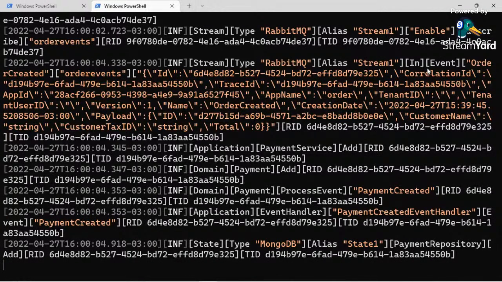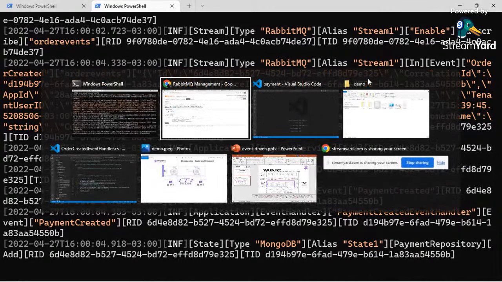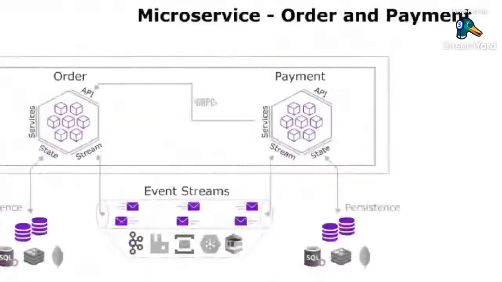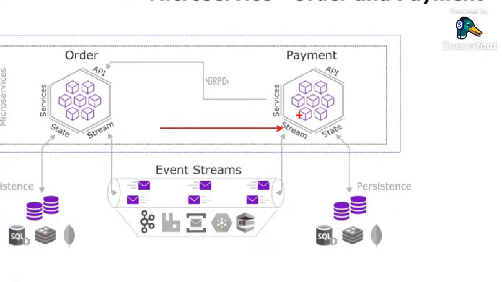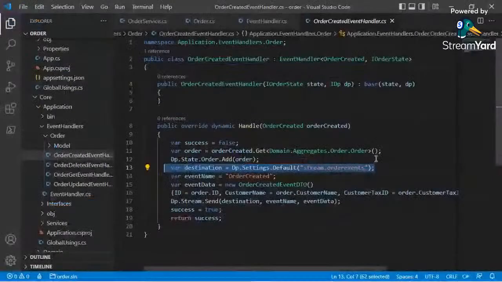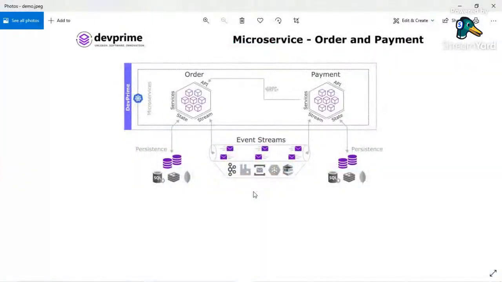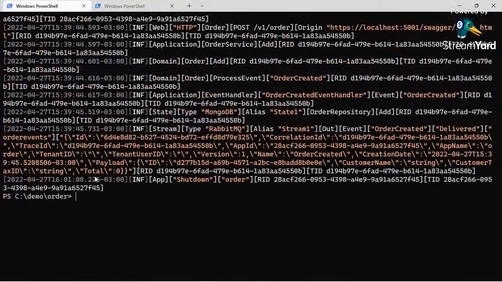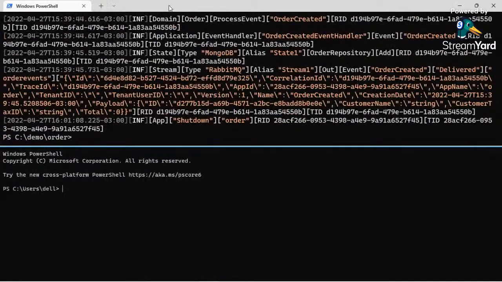The payment microservice just received an event. You see that? It received this event. So we're talking about that: just receive, do some processing, and save it safe. So our journey is complete. Okay, we just made async communication between order microservice and payment microservice, but I think we can go a little bit higher. We can go higher.